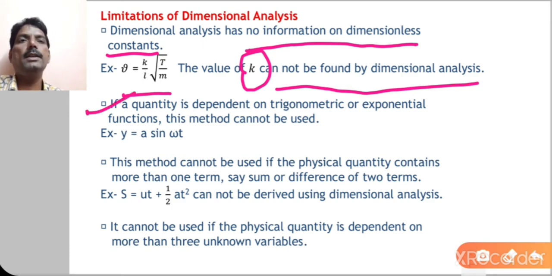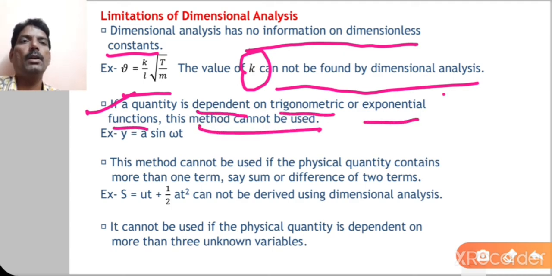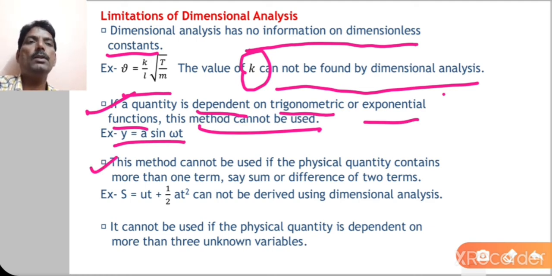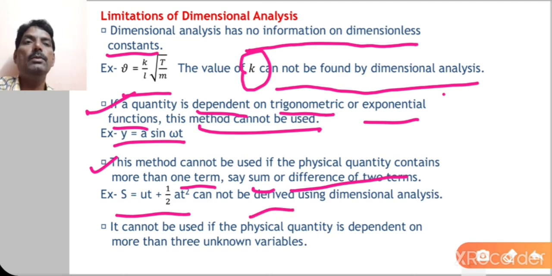If the quantity is dependent on a trigonometric or exponential function, this method cannot be used. For example, y is equal to a sin of omega t. So you cannot use the dimensional analysis method here. Third one, this method cannot be used if the physical quantity contains more than one term, say a sum or difference of two terms. For example, s is equal to ut plus 1 by 2 at square. This cannot be derived using dimensional analysis.